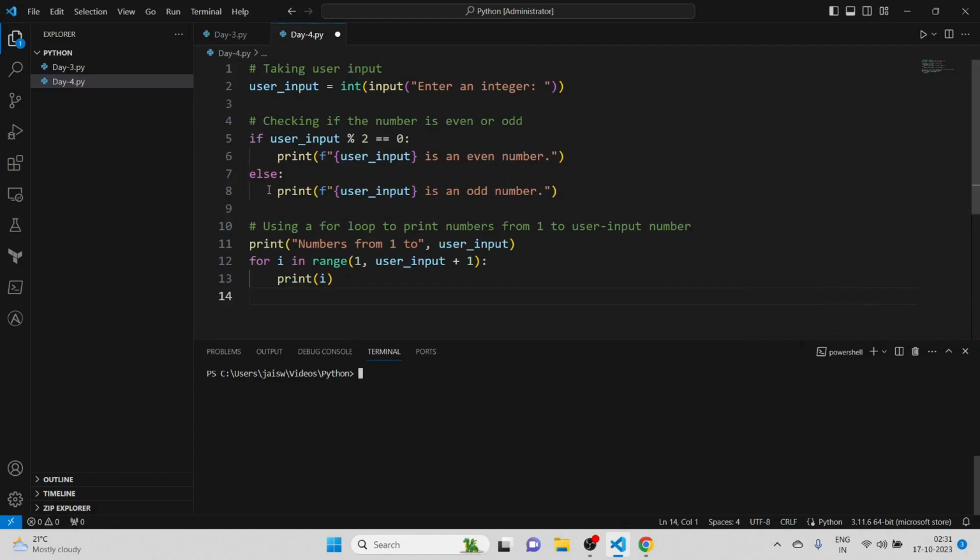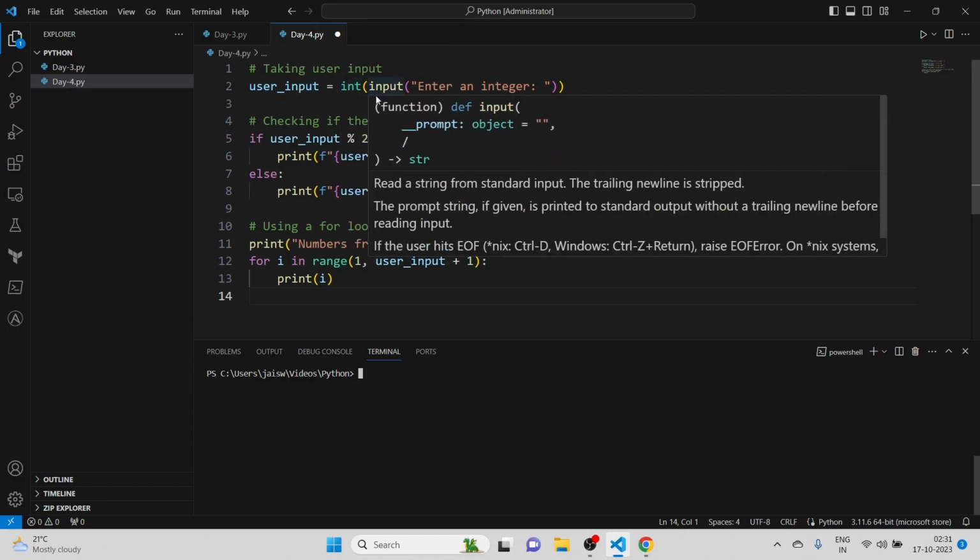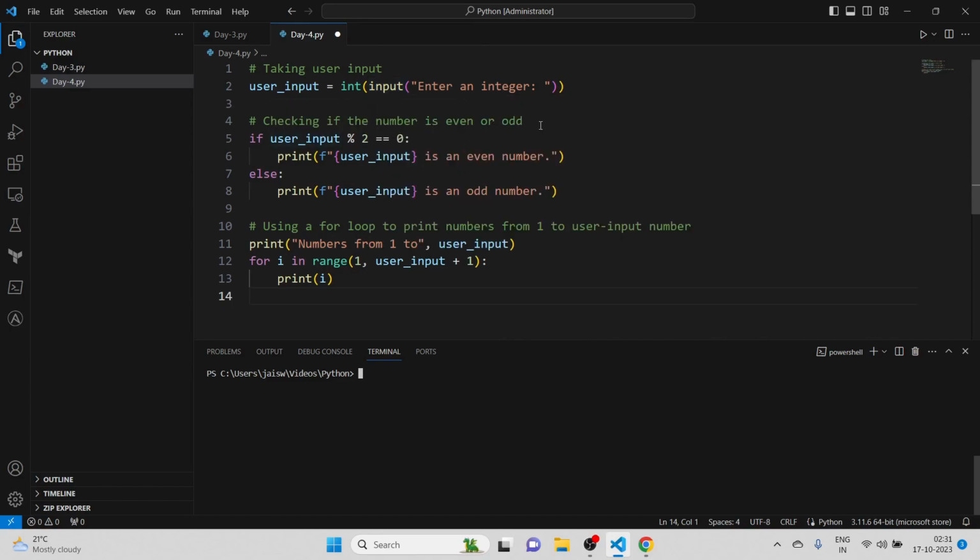So next up, team, you can see this is a simple program which covers most of the topics that we studied today. First, we are taking input from the user. There we are going to use the input function, and the input function should be inside the int function so that we can take the input in the form of integer only. Next we are using an if else statement for checking if a number is even or odd. For that we can use the condition: user input value modulus 2. If it is equal to 0, then we will write it is an even number. If it's not equal to 0, then it's an odd number.